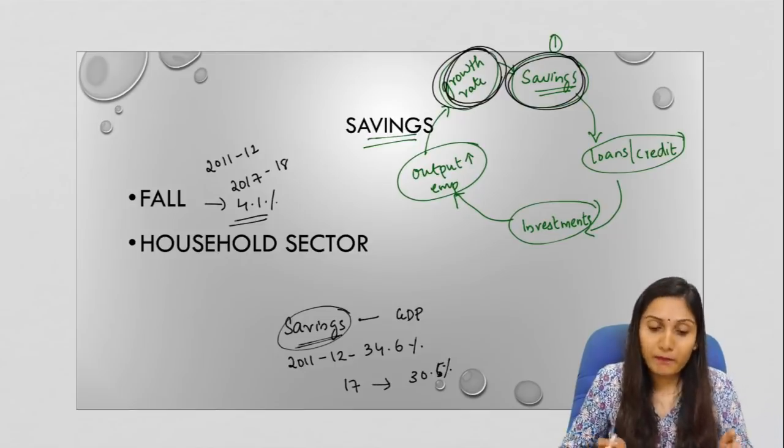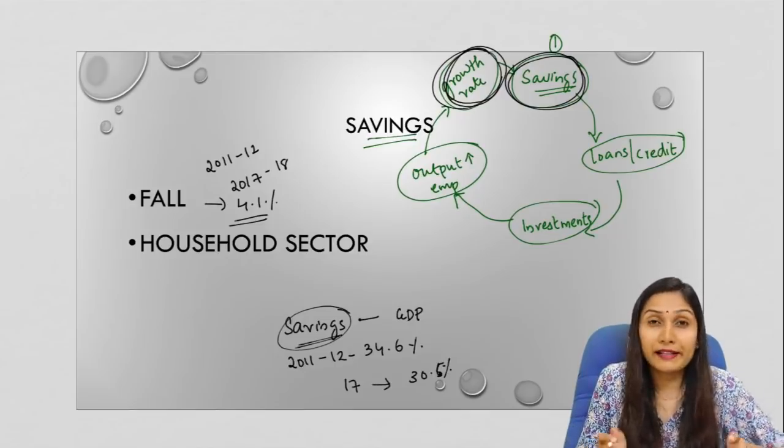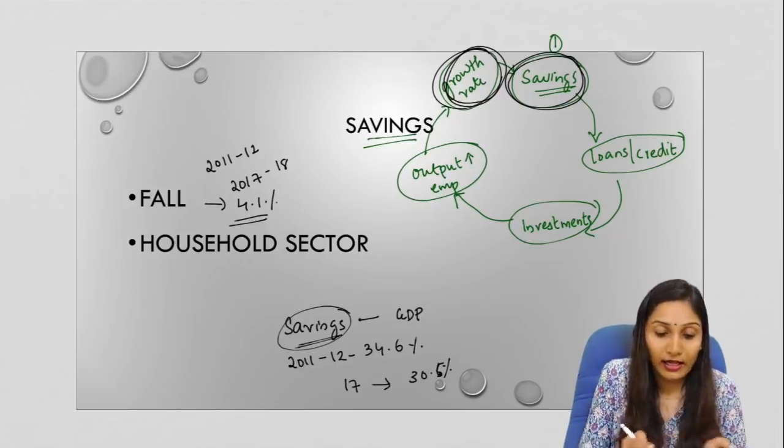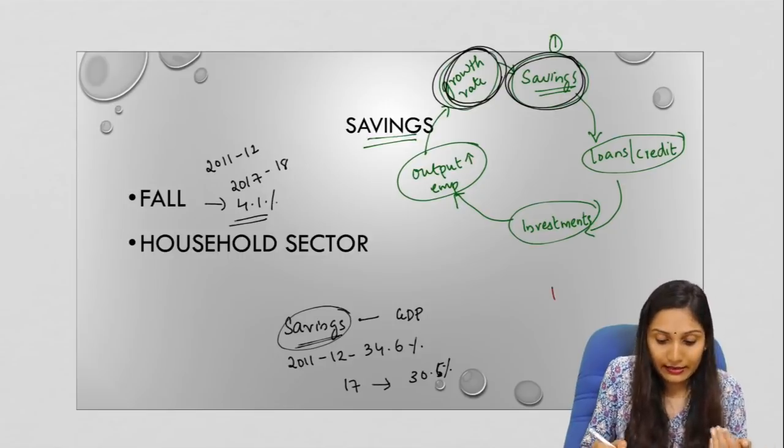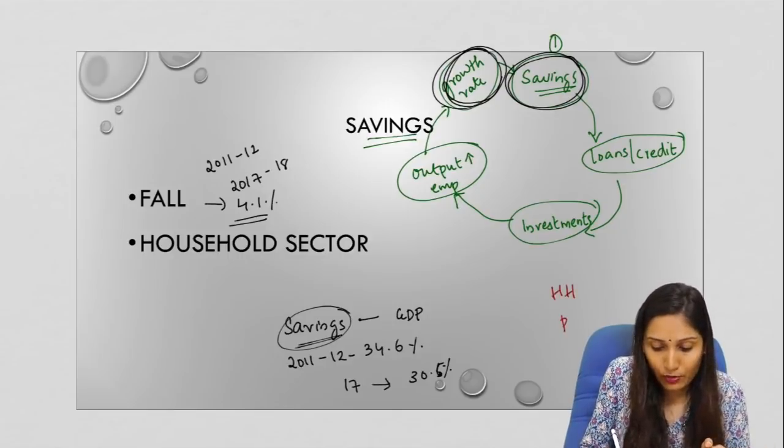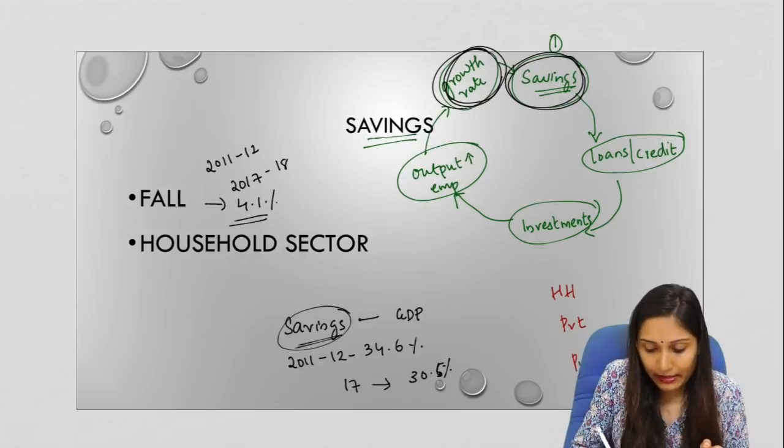Now, what is more important here is that the fall is entirely due to the household sector. So, earlier we have seen that there are three major sectors. First one is household sector, second one is private sector, third one is public sector or government sector.